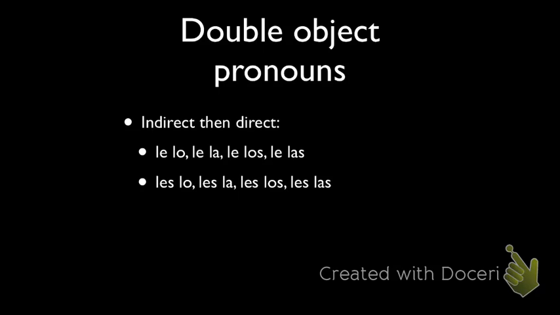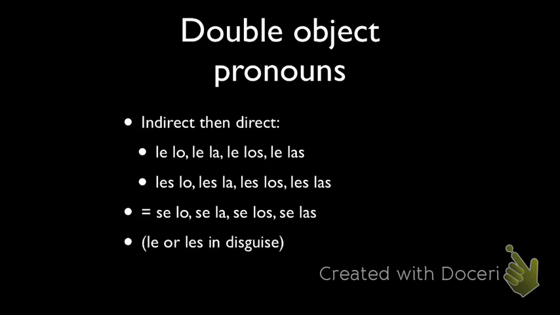So in Spanish, the lelo needs to lay low and go in disguise as a selo. So the lelo, bad. So le and les, when combined with a lo, a la, or a los, or a las, go in hiding as a selo. So it's easier to say.